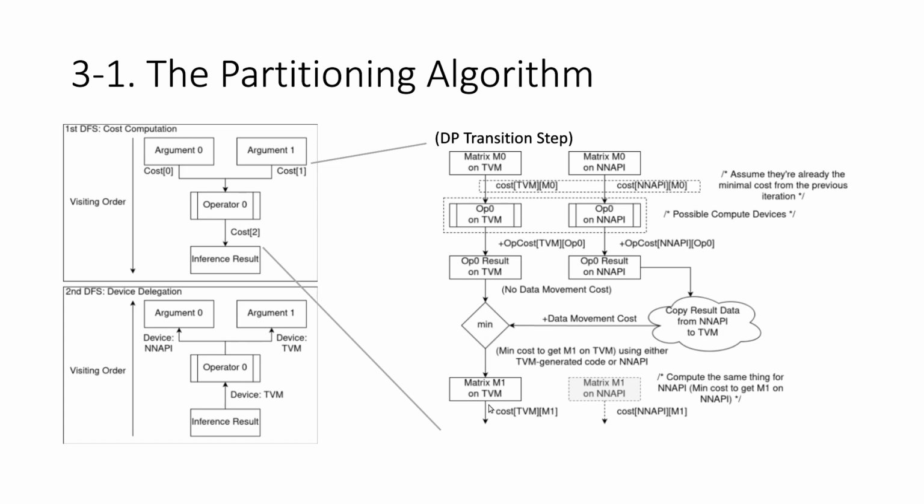So after this, we can get the cost to produce M1 on TVM. And actually, we need to do the same thing for an API, and that is to compute the minimum cost to get M1 on an API, because we need both of these two costs to enable the next iteration of the dynamic programming algorithm.